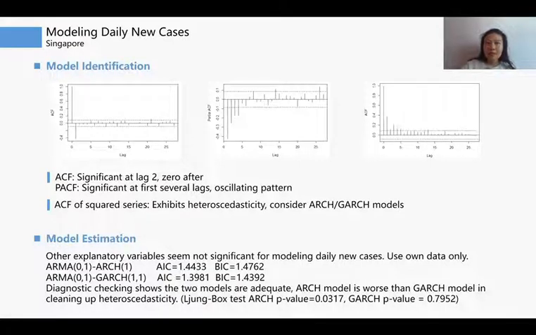Based on analysis before, we propose 2 models, ARMA(0,1)-ARCH(1) and ARMA(0,1)-GARCH(1,1). We find the AIC and BIC for the GARCH model is smaller. Diagnostic checking shows the 2 models are adequate, but ARCH is worse than GARCH in cleaning up heteroscedasticity, so we think GARCH should be the better one in terms of model adequacy.